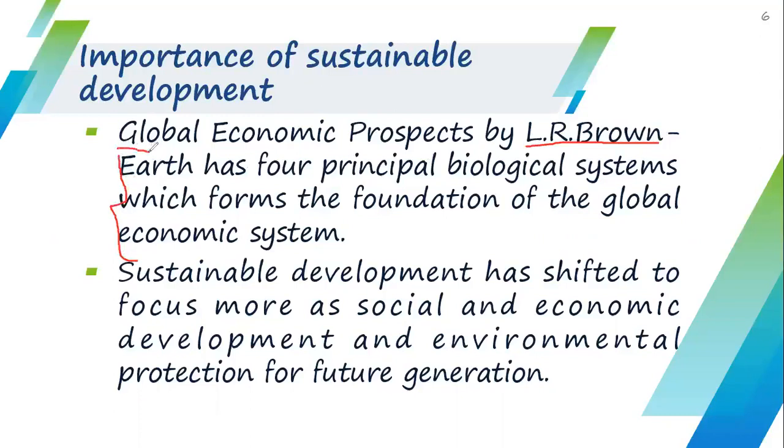First is fisheries, second is forest, third is grassland, and the fourth one is cropland. These are the 4 principal biological systems which are the foundation of the global economic system.